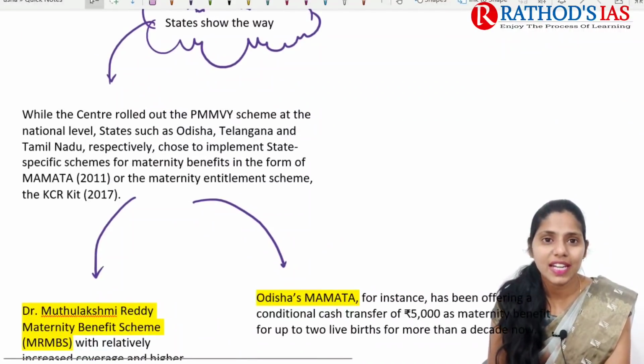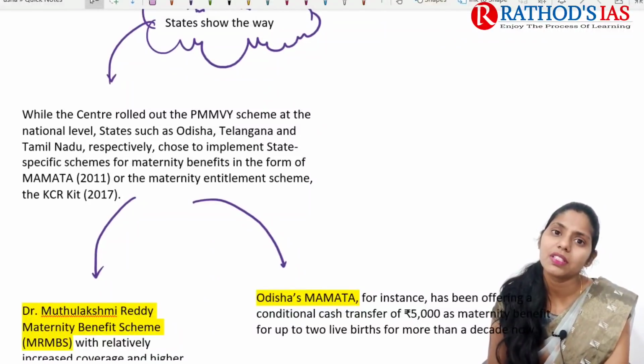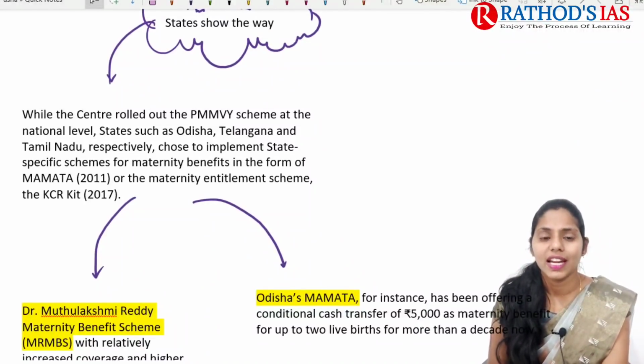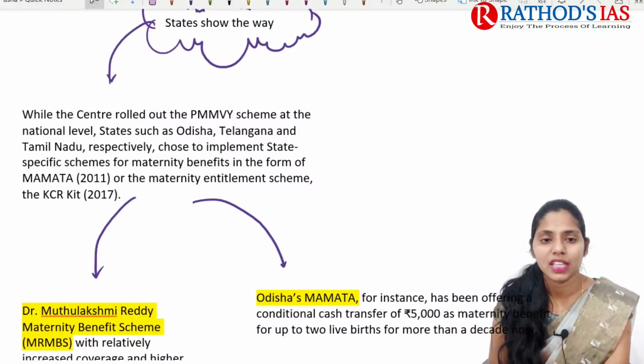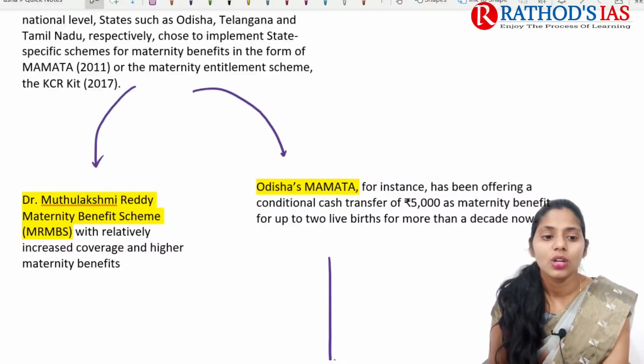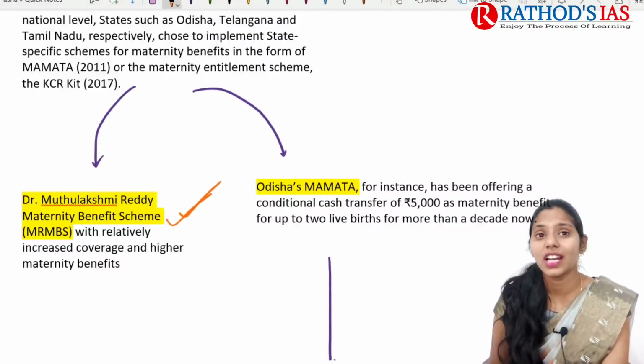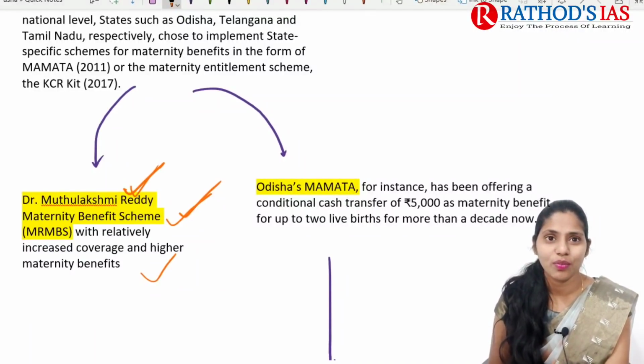If you're talking about state schemes regarding pregnant women and lactating women, while the center implemented the Pradhan Mantri Matru Vandana Yojana in 2017 at national level, some states like Odisha, Telangana, Tamil Nadu chose to implement state specific schemes, especially regarding maternal benefits. For example, the Mamata scheme and the KCR kit in Telangana state. In some states we also have the Dr. Muthu Lakshmi Reddy Maternity Benefit Scheme, which is increasing coverage, with higher maternity benefits provided under this scheme.